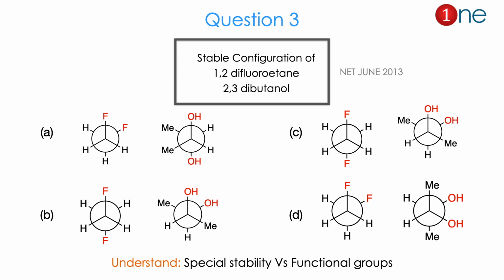Whether they are gauche conformation or anti conformation, or OH is nearby or OH is away, or fluorine is nearby, fluorine is away. So all forms are staggered forms, only you have to identify through the fluorine and hydroxy group. So from the question and possible choices you might realize spatial stability versus functional group is the real question. The answer is D. Let us see how.